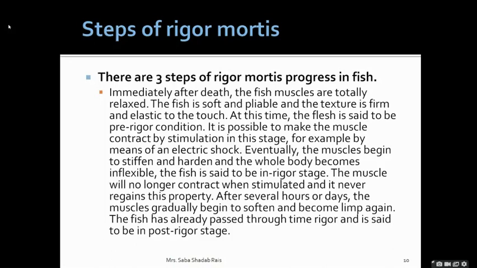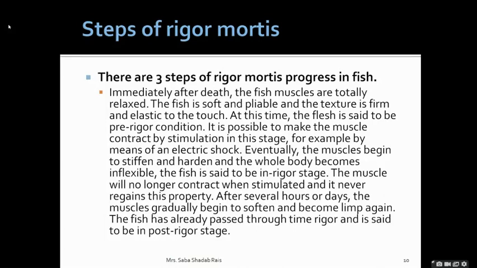the muscle will gradually begin to soften and become limp again. The fish has already passed through the rigor stage, and it is said to be in the post-rigor stage. So, three stages students, we have learned. One is the pre-rigor condition.